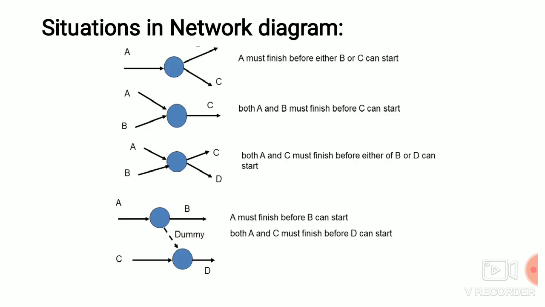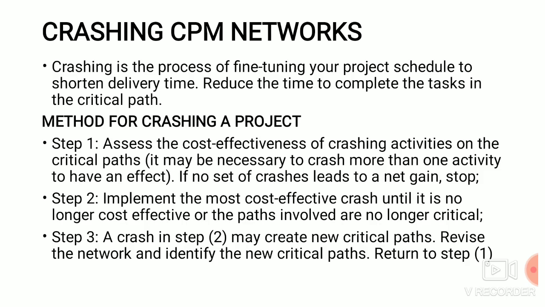So next we are going to see the situations in the network diagram. Next we are going to see crashing a CPM network. It is the process of fine tuning a project schedule with a shorter delivery time. It helps to reduce the delivery time, and the time to complete the tasks in the critical path can also be reduced. The method for crashing the project is, first, assess the cost effectiveness of crashing activities on the critical path, and second, implement the most cost effective crash until it is no longer cost effective. The last one is crash network.